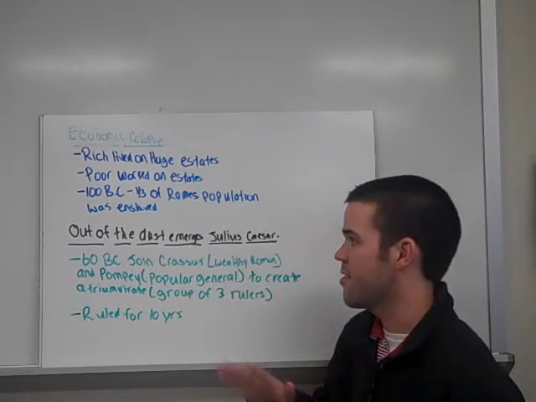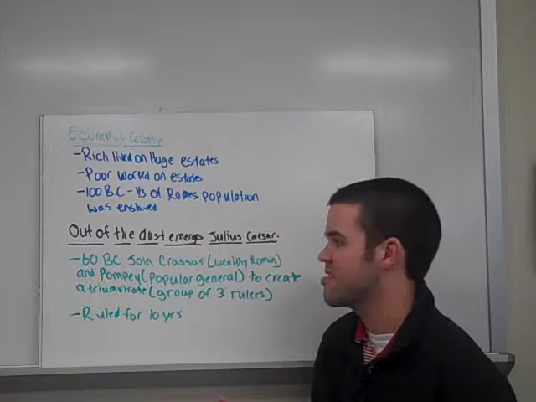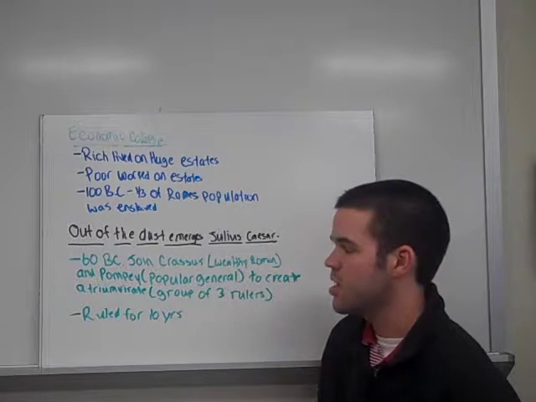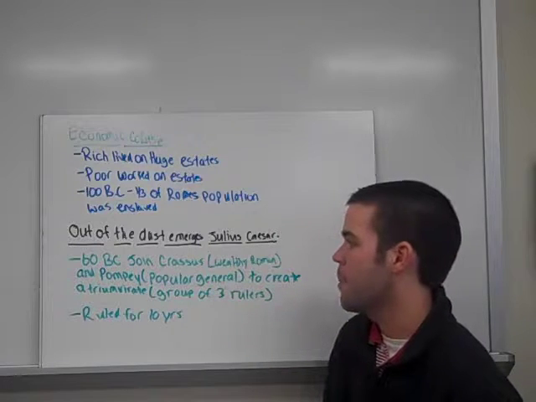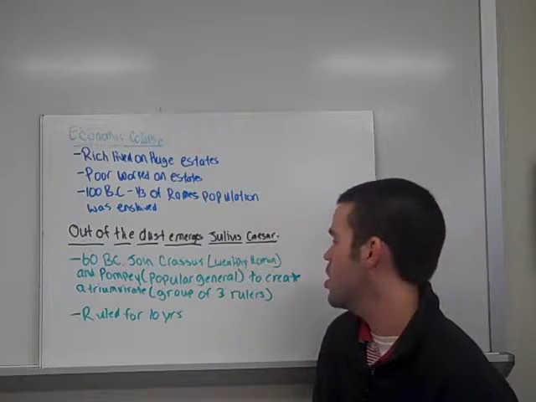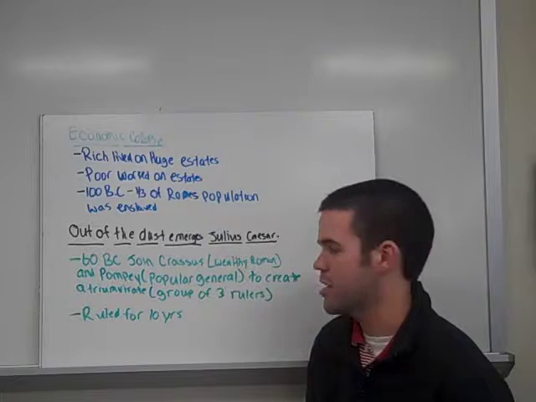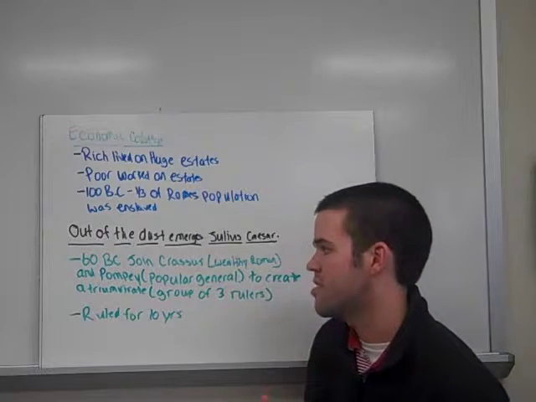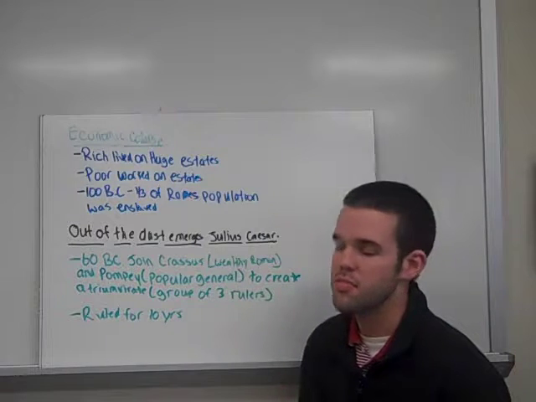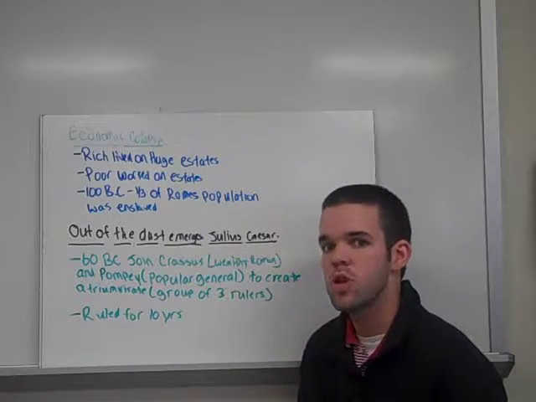Out of the dust of all these problems emerges Julius Caesar. In 60 BC, Julius Caesar joins Crassus, a wealthy Roman, and Pompey, a popular general, to create something called a triumvirate. A triumvirate is a group of 3 rulers that rule successfully over a period of time. These 3 ruled for 10 years. Now, who was Julius Caesar?